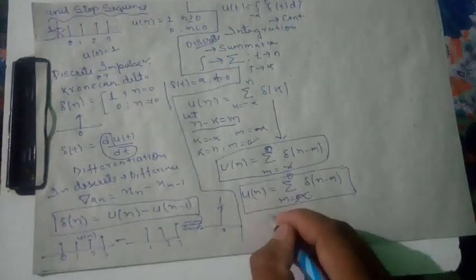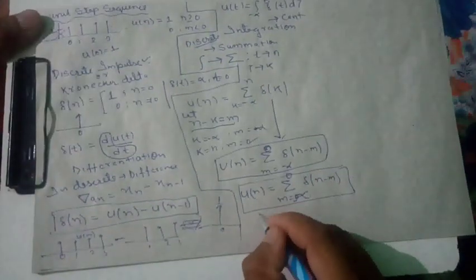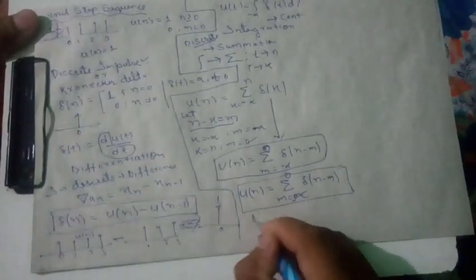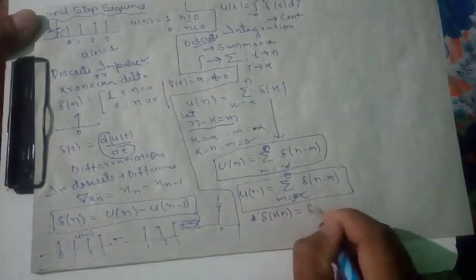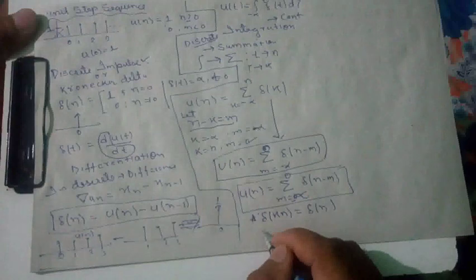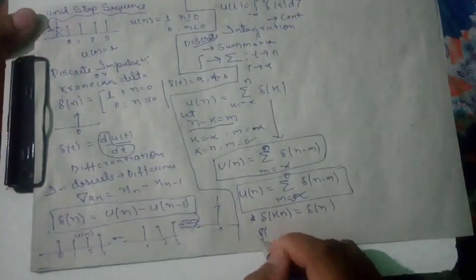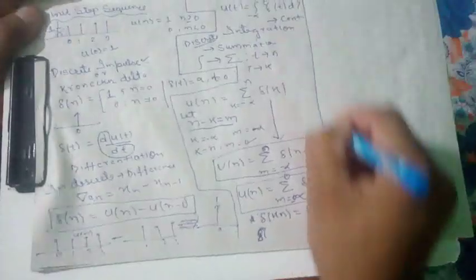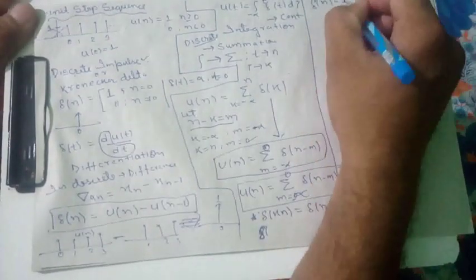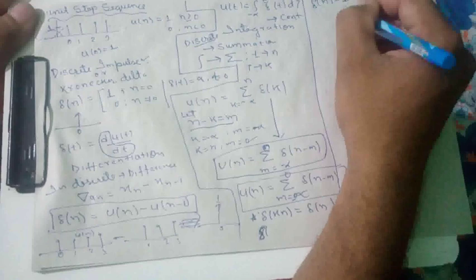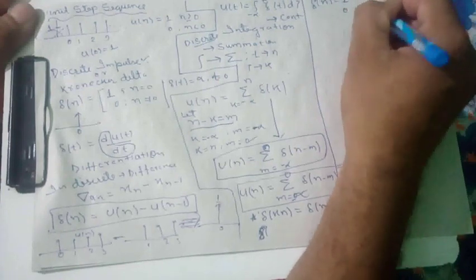Now see, always remember that scaling, the value always remains the same. That means scaling delta of n is equal to 1 for n equals 0 and 0 for n not equal to 0.